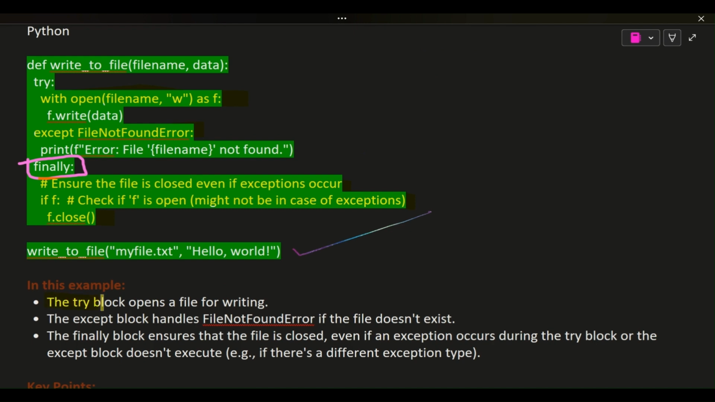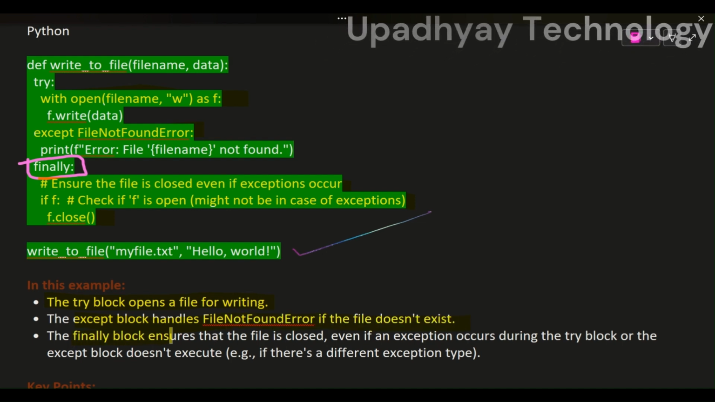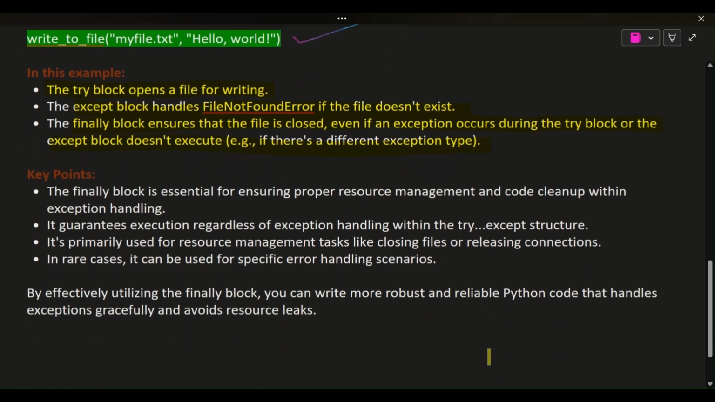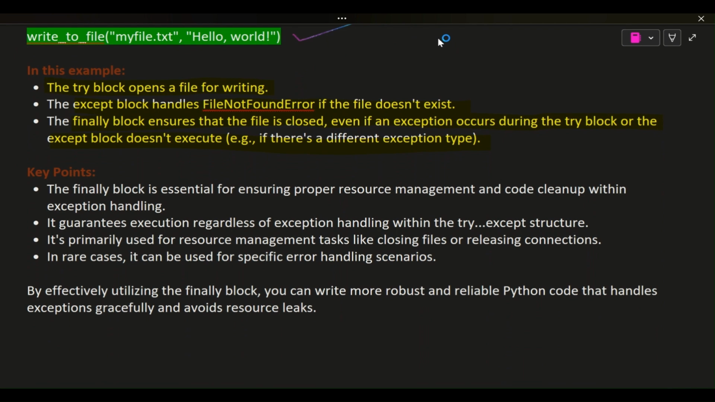In this example, the try block opens a file for writing. The except block handles FileNotFoundError if the file doesn't exist. The finally block ensures that the file is closed, even if an exception occurs during the try block or the except block doesn't execute, for example, if there's a different exception type.